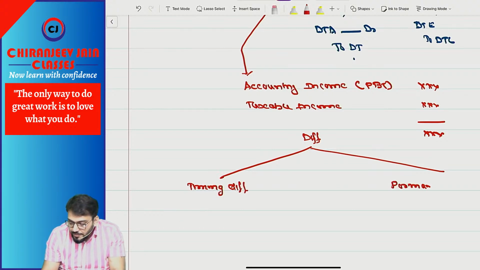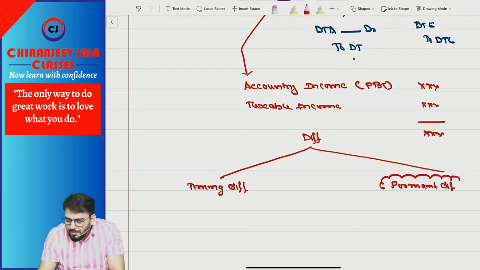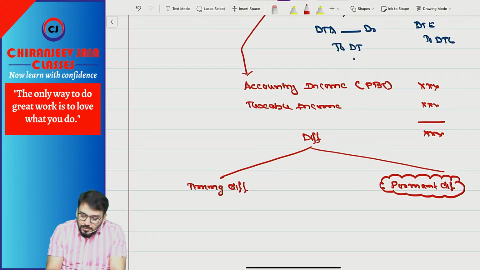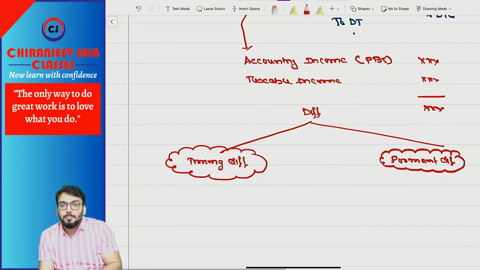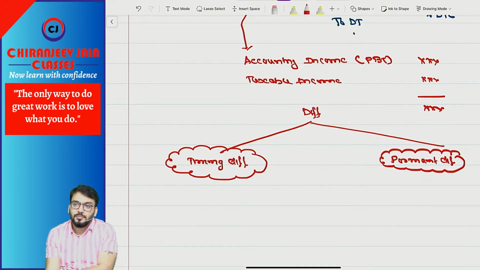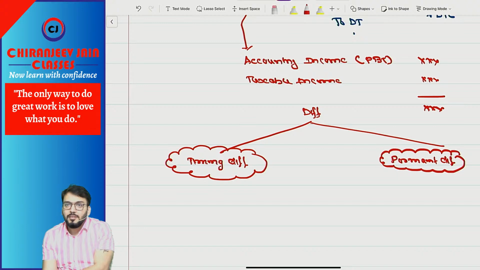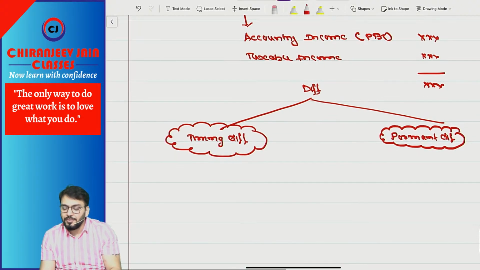Permanent difference means that the difference is not capable of reversal in a future year. Any difference which originated in the current year but is capable of reversal in a future year becomes a timing difference.